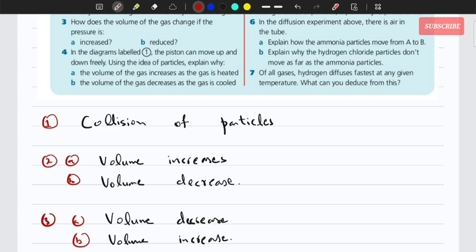If the pressure is kept constant on the gas and you heat up the gas, the molecules' energy increases, they move faster, they collide more, and that would increase the volume. If you cool down, then the energy decreases, molecules move less, so that would decrease the volume.